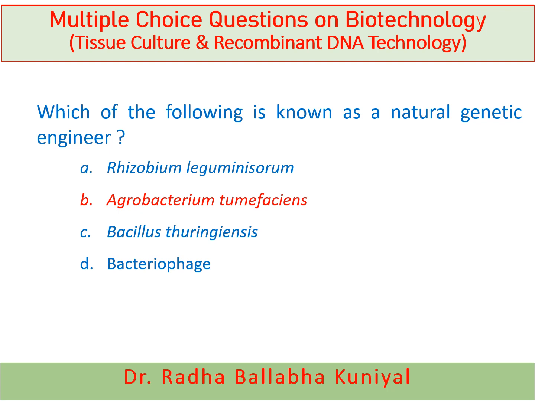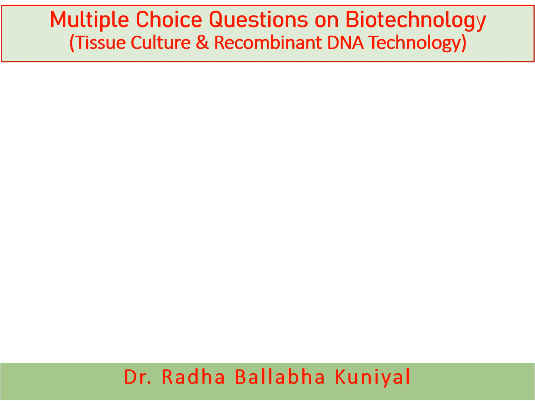Agrobacterium tumefaciens is a gram-negative soil bacteria which has natural genetic engineering ability by which it integrates its plasmid genes into a plant genome. Means this bacteria has got the ability to transfer a desired gene into the plants.